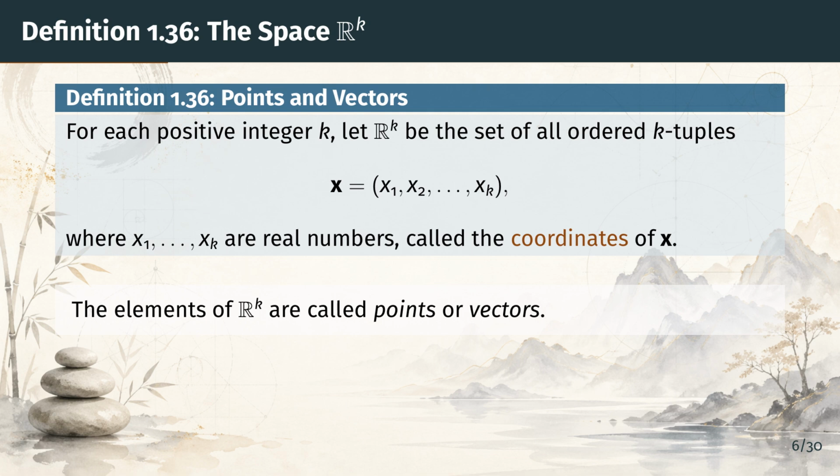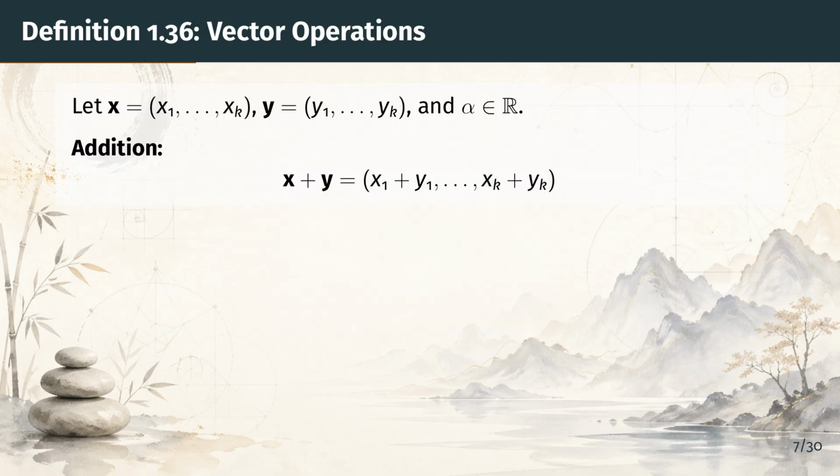Next, let's define the algebraic operations on these vectors. Vector addition is defined component by component. You add the first coordinates, the second coordinates, and so on. This is exactly what you would expect. Notice that the sum of two vectors in R^k is again a vector in R^k. So R^k is closed under addition.